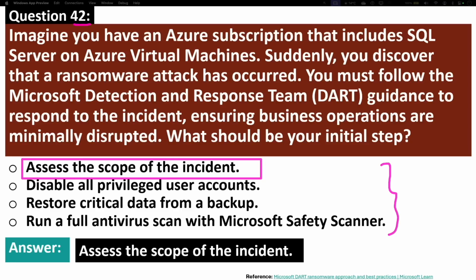The Microsoft Detection and Response Team, which is DART, is a specialized group within Microsoft that focuses on helping organizations respond to and recover from cybersecurity incidents, including ransomware attacks. They offer expertise in various aspects of cybersecurity, such as threat detection, incident response, recovery, and post-incident analysis.